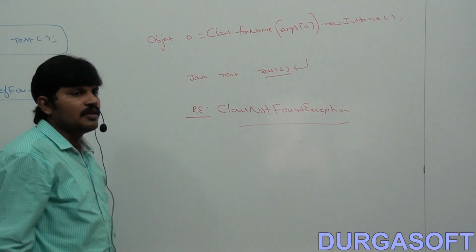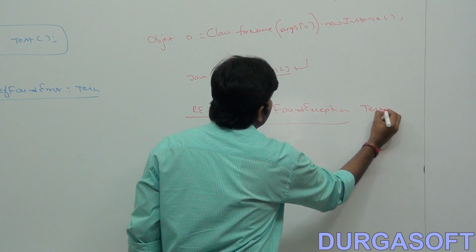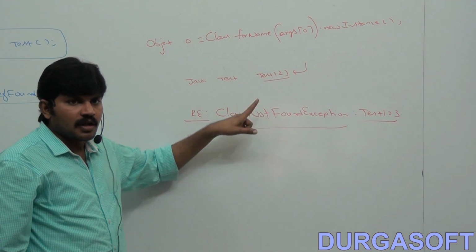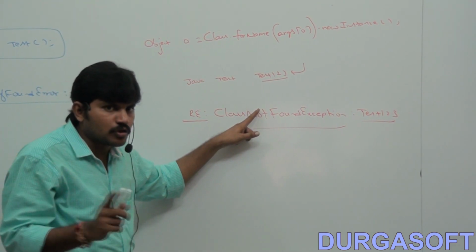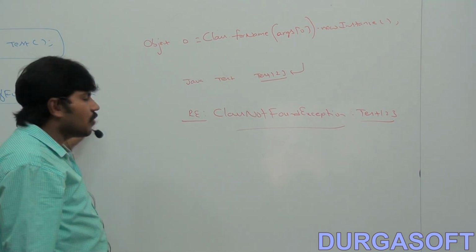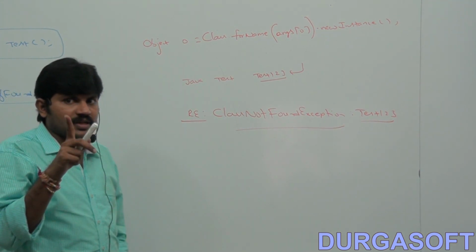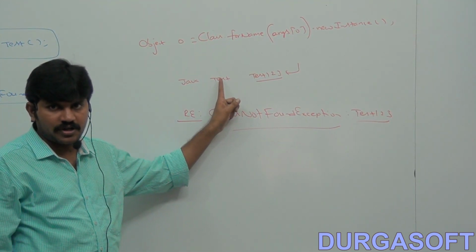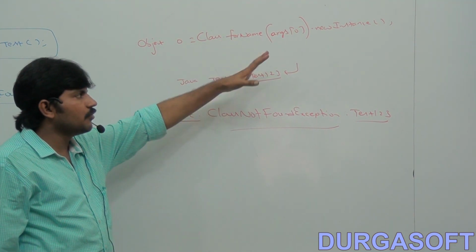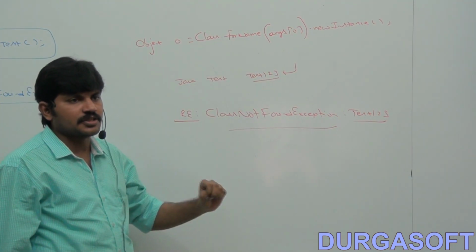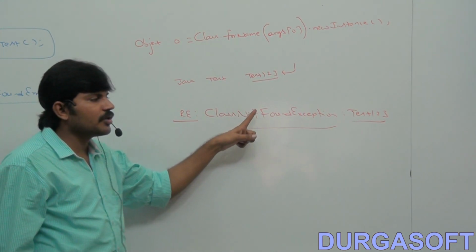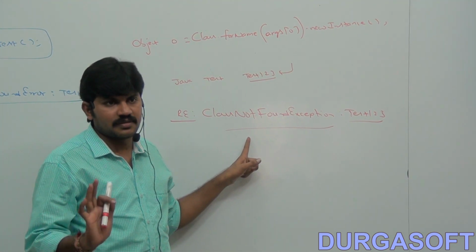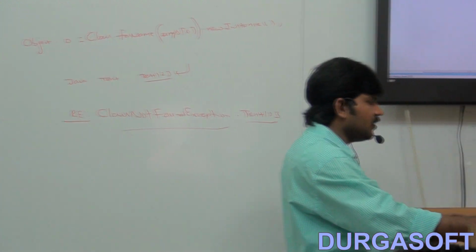This is ClassNotFoundException for Test123, right? ClassNotFoundException is a checked exception. We should compulsorily handle it either by try-catch or by the throws keyword, otherwise the code won't compile. But NoClassDefFoundError is unchecked. Because errors are unchecked, we are not required to handle it. Are you getting the point, right? So while using the newInstance method, at runtime, if the corresponding .class file is not there, then we will get a runtime exception saying ClassNotFoundException.